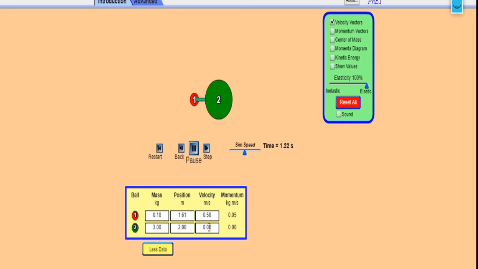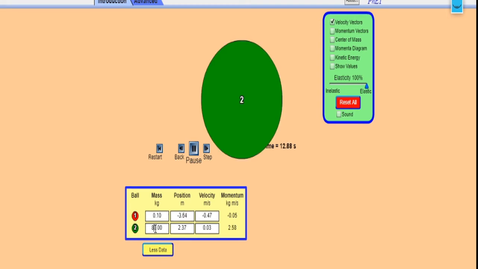After bombarding, you observe the values here. 0.5 means after bombarding the first body is retracing its path with almost the same velocity. And if you observe the second body, a very slight movement, that is 0.03, that means it's almost in rest position only.